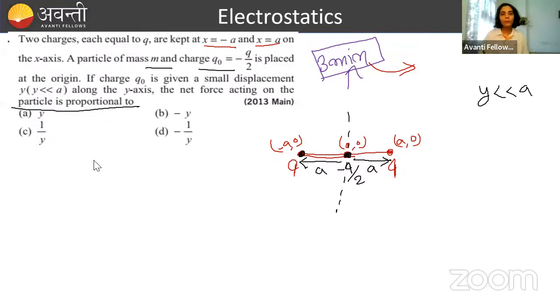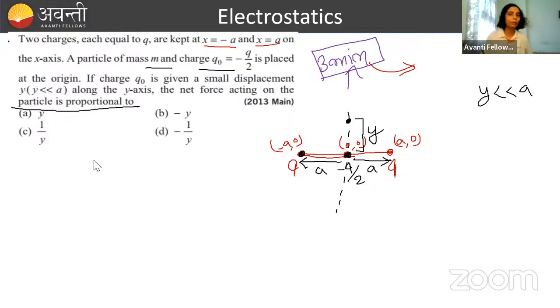So the forces applied by both of these two charges on q naught will be the same and opposite in direction. So initially it is 0. Now if it is given a small displacement in the y direction, it is very small, but to draw it in a very clear way, I'm giving it a long displacement y, but the value of y is less. Okay? So a short displacement we are giving it, and this is y.